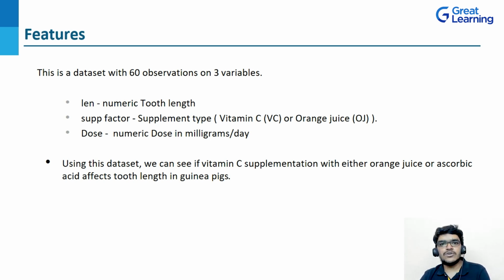I have told you about the three doses, right? 0.5, 1 and 2 milligrams, and you can see it written there as numeric dose in milligrams per day. Now what will we obtain using this data set? Here we can see the effect on tooth length in guinea pigs when vitamin C supplementation is done with either orange juice or ascorbic acid. So this is the basic idea about the tooth growth data set.